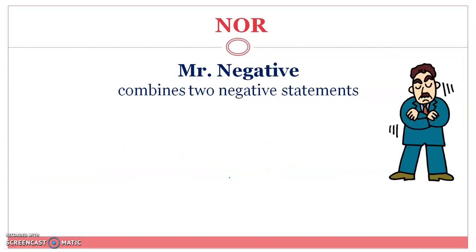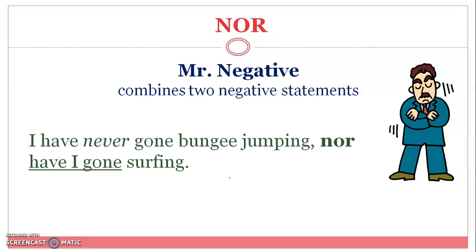Nor is Mr. Negative, it combines two negative statements. Example, I have never gone bungee jumping, nor have I gone surfing. Never here indicates this is a negative statement. Notice that after nor, I change the form of the verb as if it is a question form. I switch the places of the subject and the verb. I should not say, I have never gone bungee jumping, nor I have gone surfing. I switched I and have.